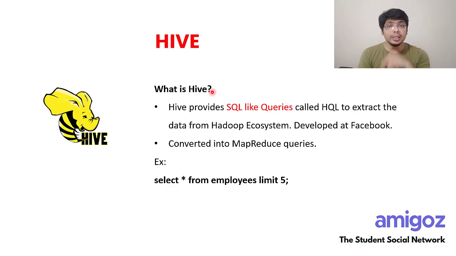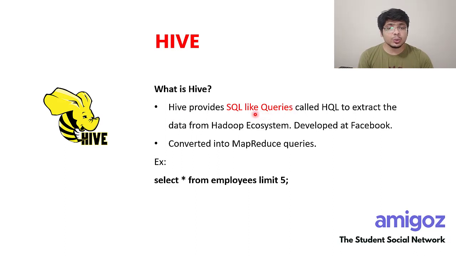Similar to that, in Hadoop, you can write SQL-like queries, which is syntactically very similar to SQL, called Hive query language, which is HQL mentioned here. It is very similar to SQL queries. So this query gets you that data from the Hadoop file system. An example is select star from employees limit 5, which returns only 5 employees from all the employees. So this is how it works.